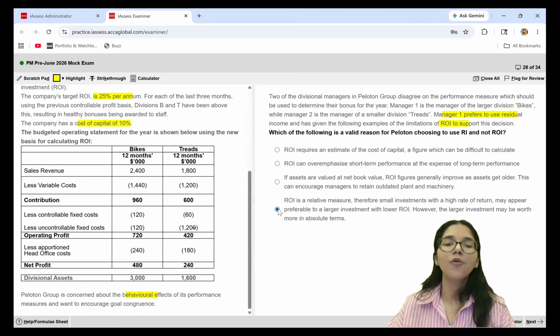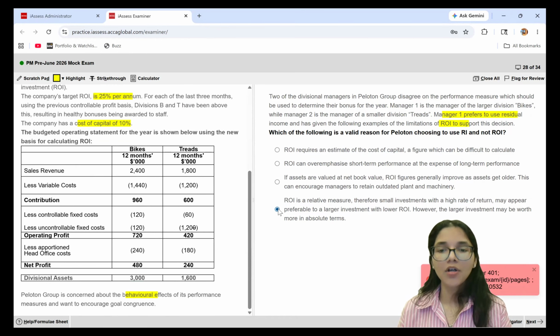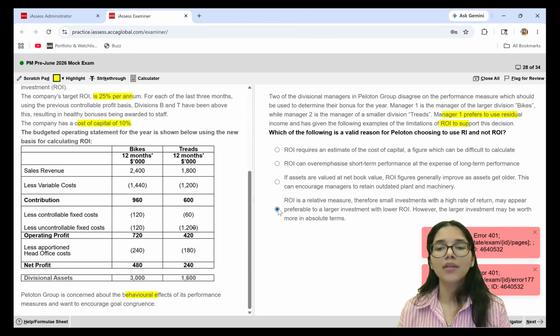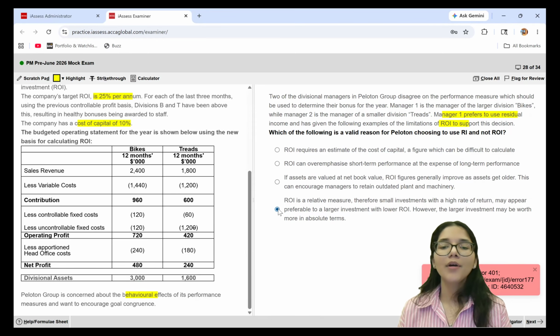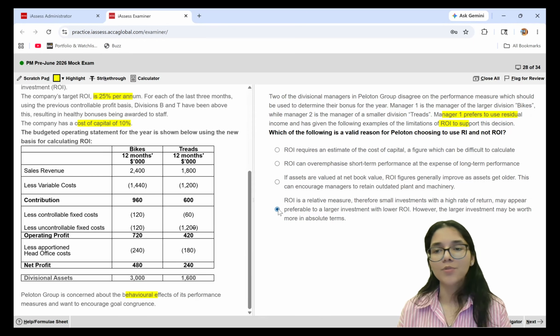Now I know that option 4 has to be my final answer, but let's also understand why that is the final answer. ROI is a relative measure. Therefore, small investments with a high rate of return may appear preferable to a large investment with low ROI. However, the larger investment may be worth it in absolute terms. So you can see manager 1, what part was he managing? He was actually managing the larger division. So he is saying rather than going for ROI, let us go for residual income. Why? Because ROI is actually a relative measure.